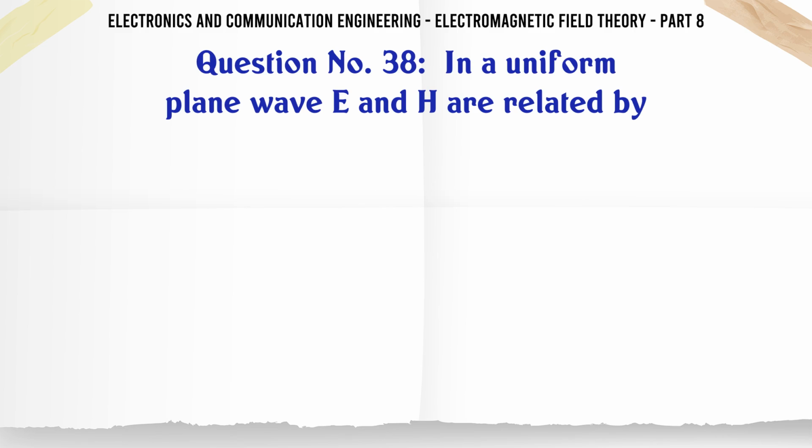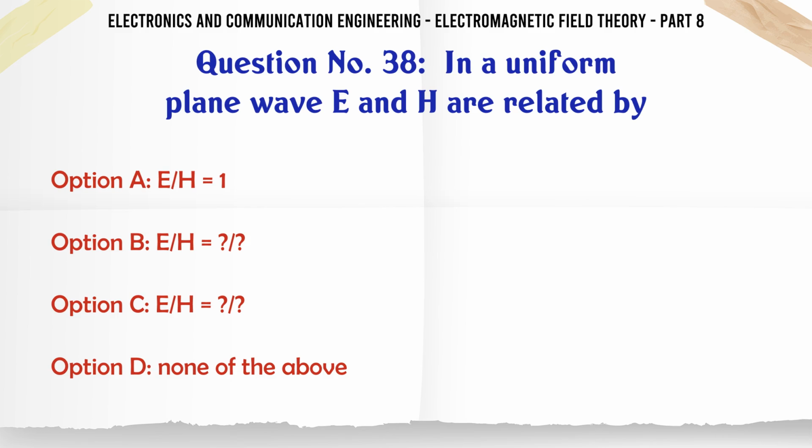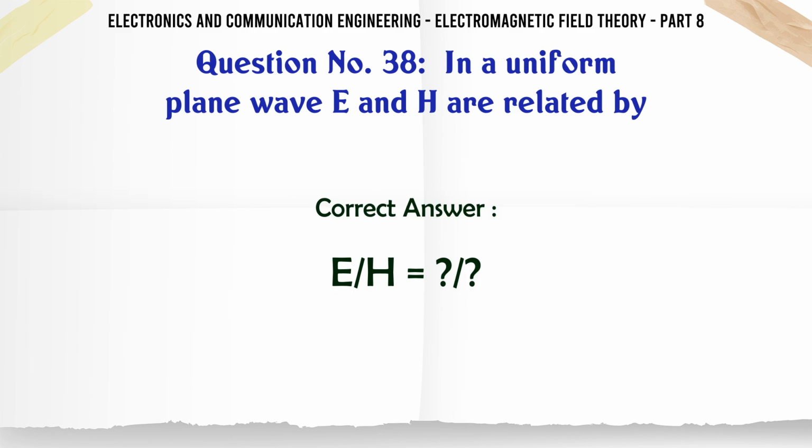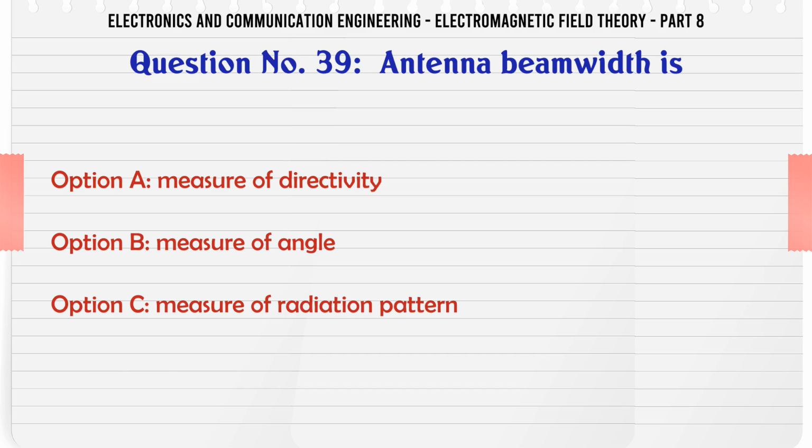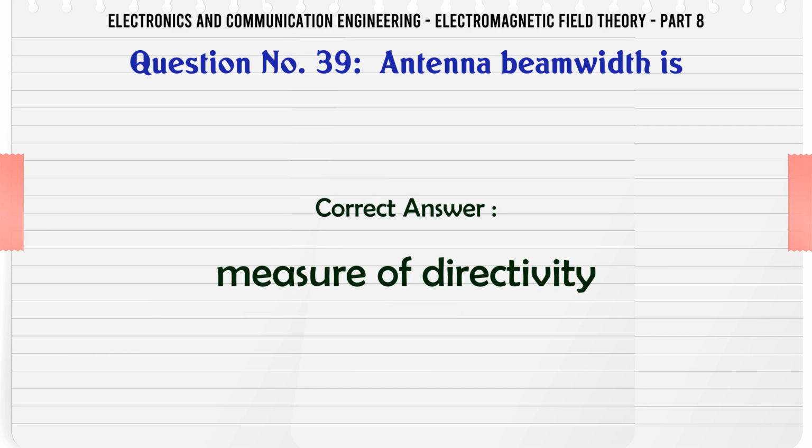In a uniform plane wave E and H are related by A. E = H, B. E = ηH, C. H = ηE, D. None of the above. The correct answer is E = ηH. Antenna beamwidth is A. Measure of directivity, B. Measure of angle, C. Measure of radiation pattern, D. Measure of power pattern. The correct answer is measure of directivity.